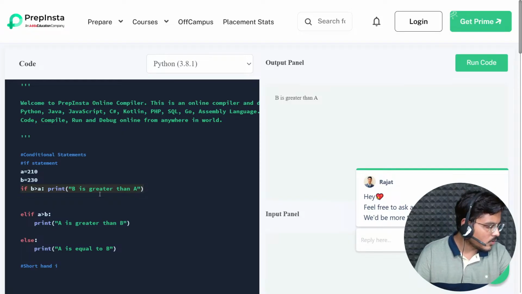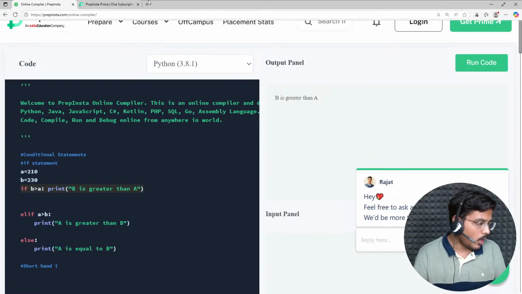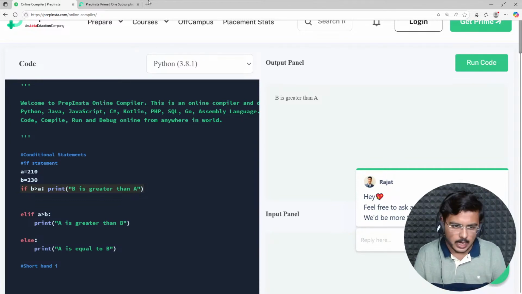Sir, where to write these codes in Prep Insta along with you as now? Okay. So first of all, write it on a pen and paper. I would never suggest that alongside me you write it in a compiler.